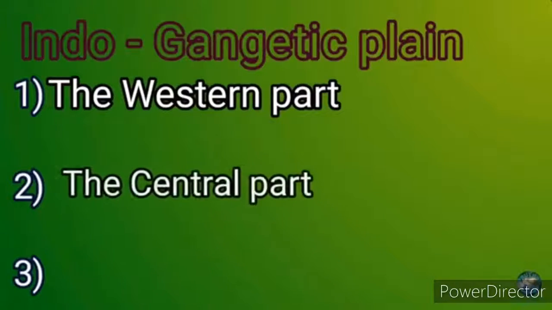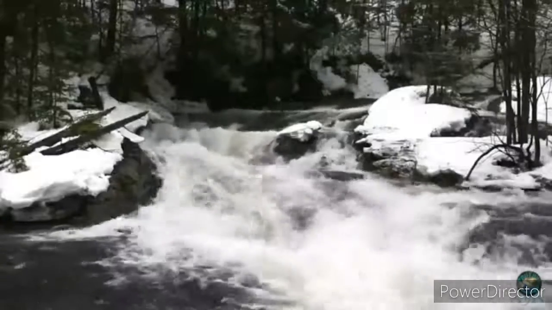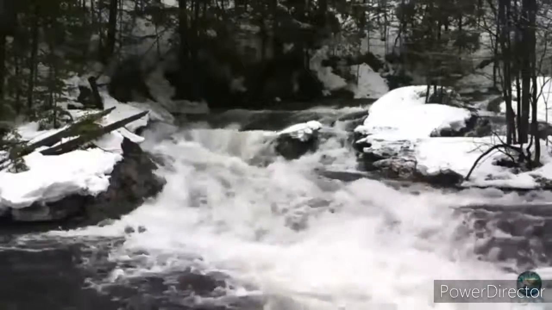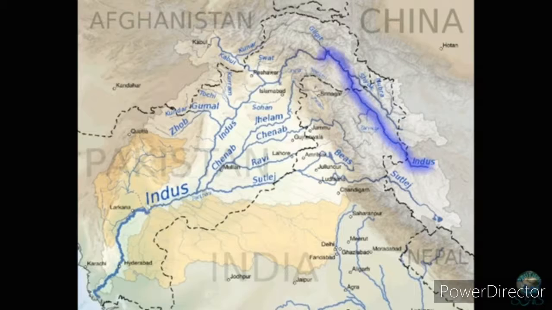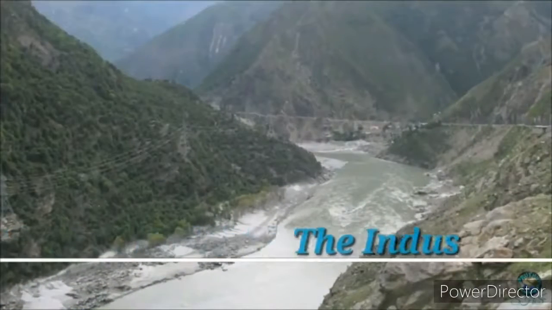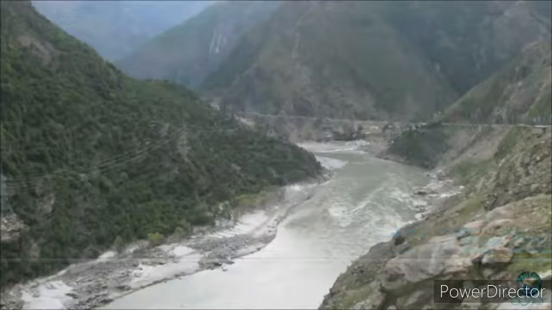First one is the western part. Second is the central part. Third is the eastern part. The western part was formed by the Indus and its tributaries, the Jhelum, the Chenab, the Ravi, the Beas and the Sutlej flowing from the Himalayas.